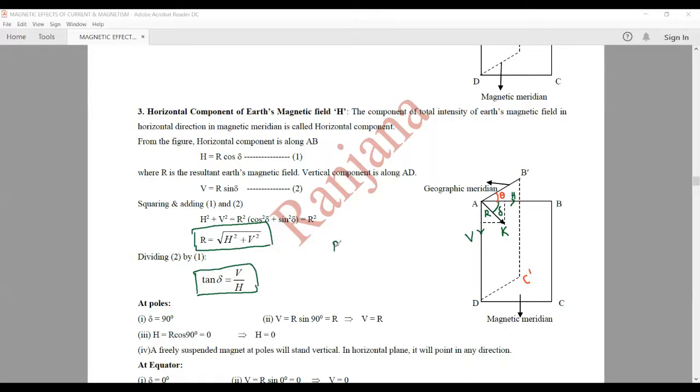Now here, the resultant Earth's magnetic field can also be written as B, the horizontal component can also be written as BH, and the vertical component can also be written as BV, because in some of the books it is represented by these terms. So in that case, the total Earth's magnetic field at any place will be equal to under root BH square plus BV square, whereas tan delta can be written as BV upon BH.